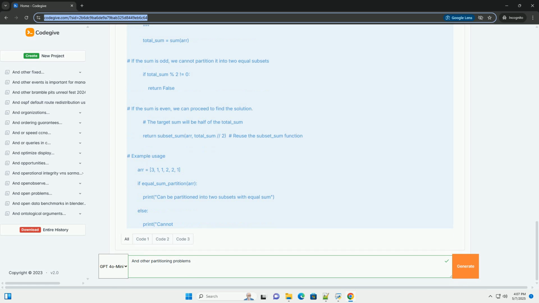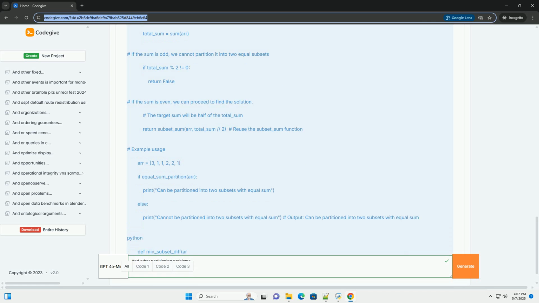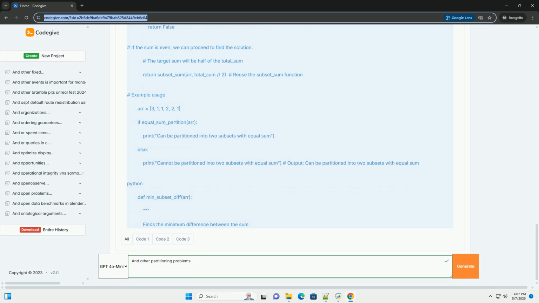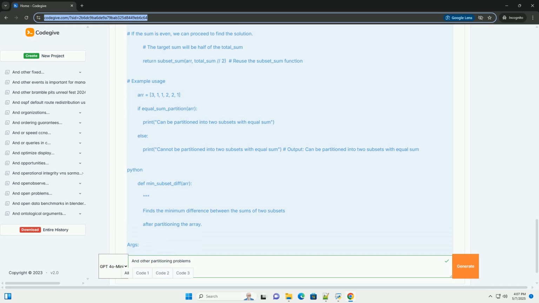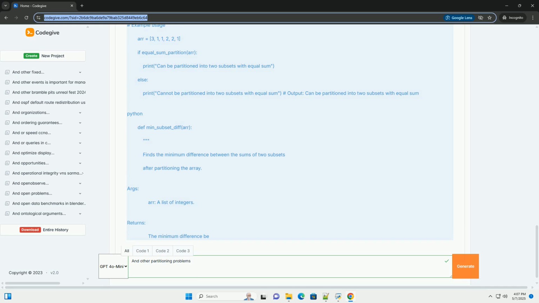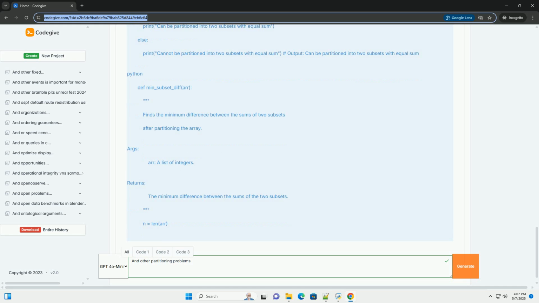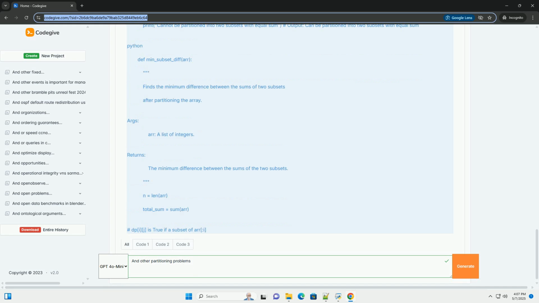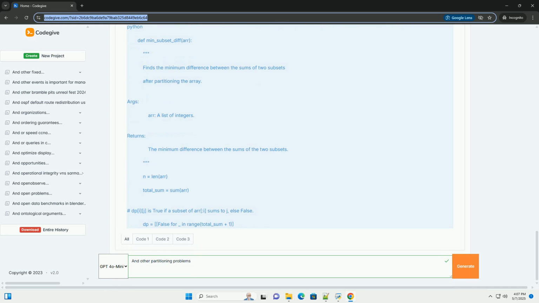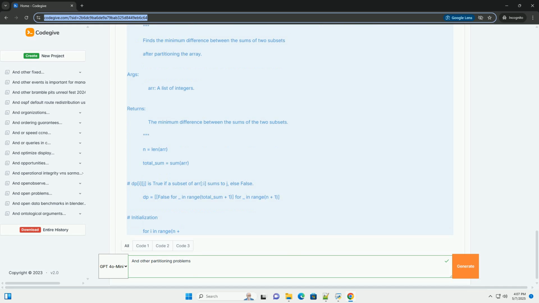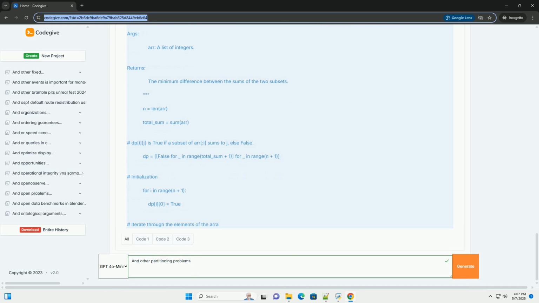Approach: dynamic programming is a very efficient way to solve the subset sum problem. We create a boolean table dp[i][j], where dp[i][j] is true if a subset of the first i elements can sum to j, and false otherwise. Code, Python. Explanation.